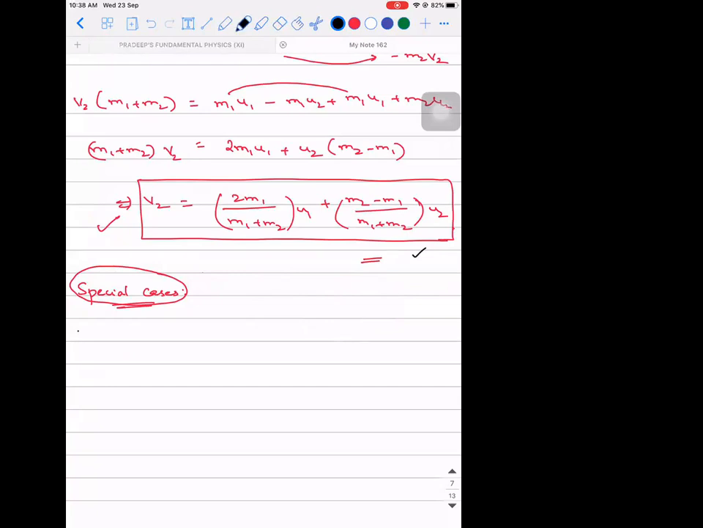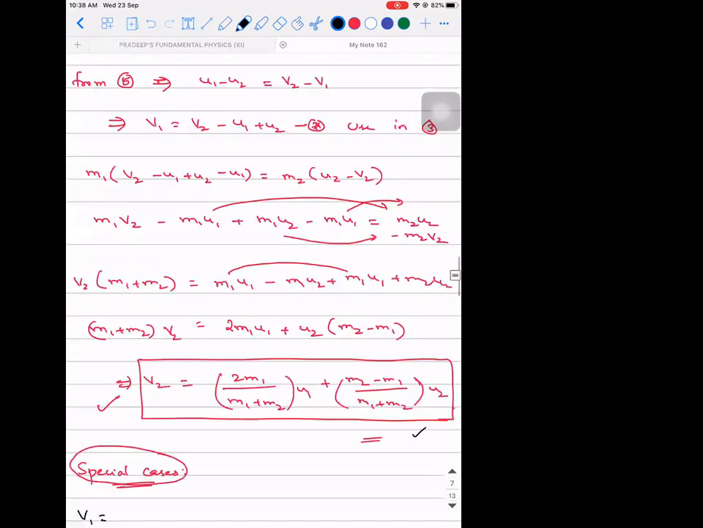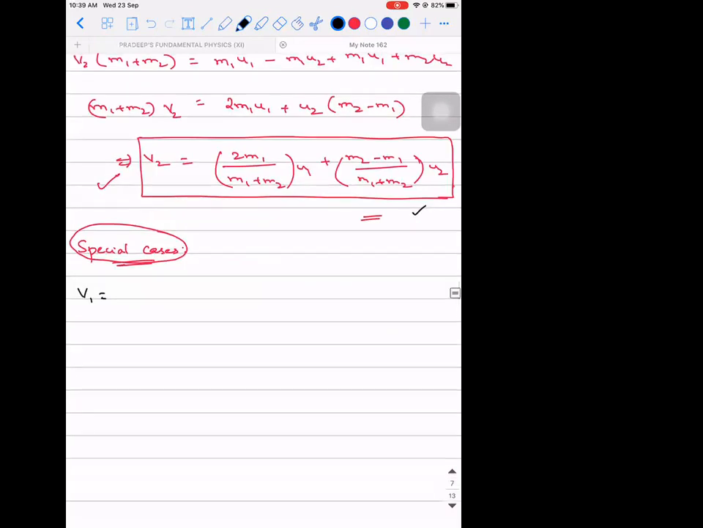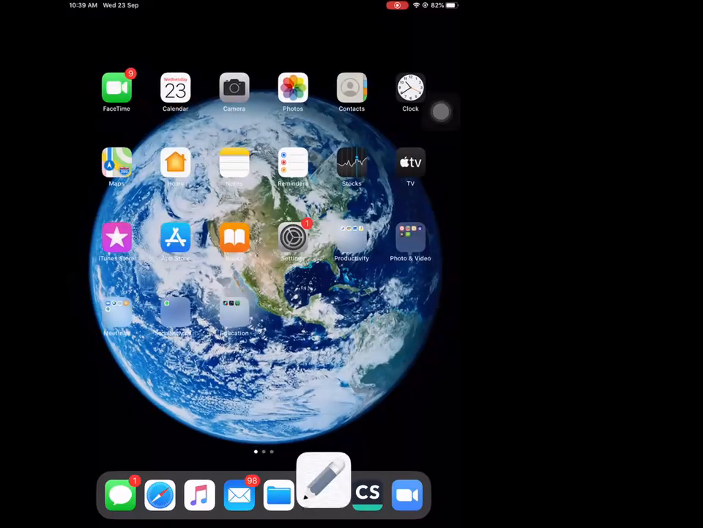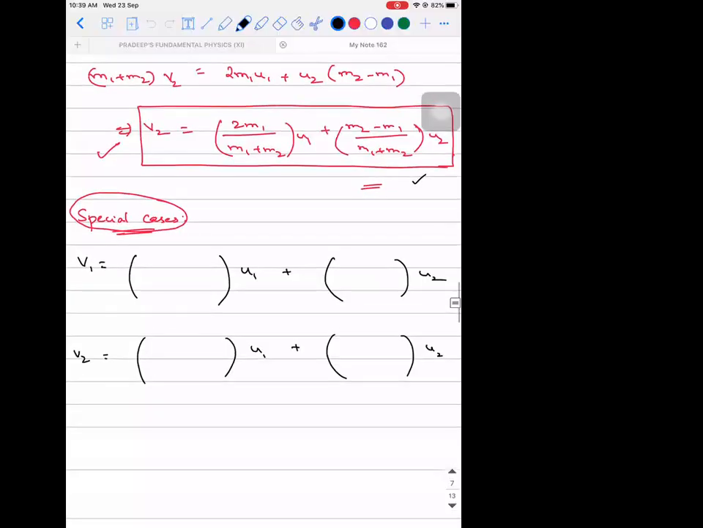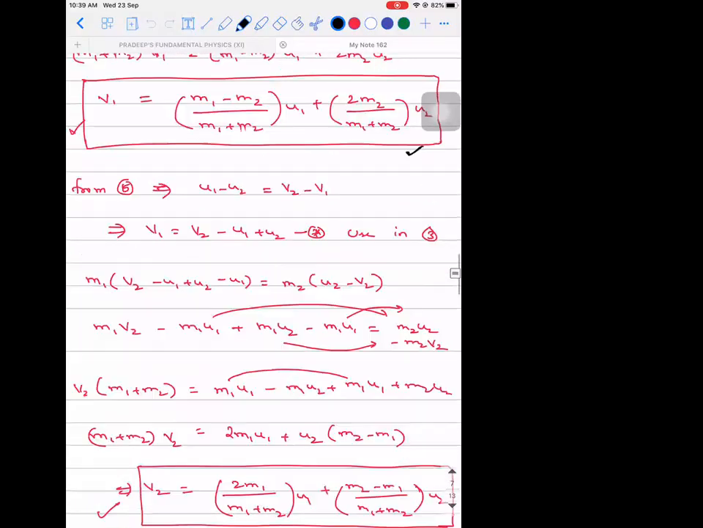So listen. What is the value of V1? We'll first write down the formula. See, it is such a big formula that you have to remember also. So I'll tell you a method to remember. Listen. For V1, it is something into U1 plus something into U2. Similarly, V2 also is like this: something into U1 plus something into U2.